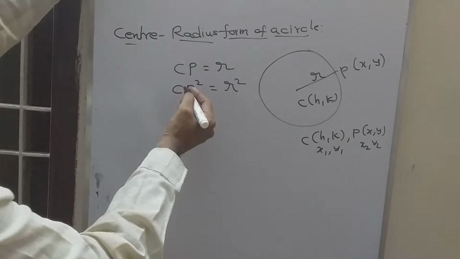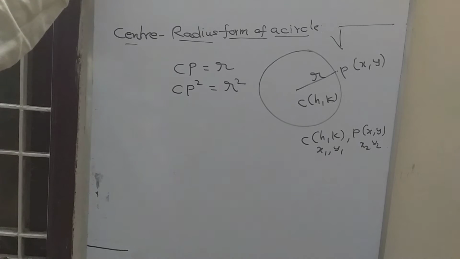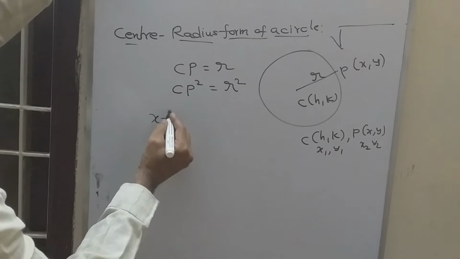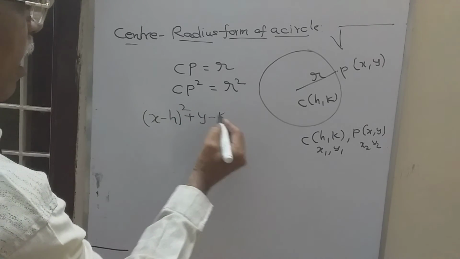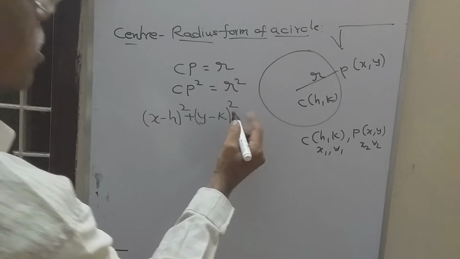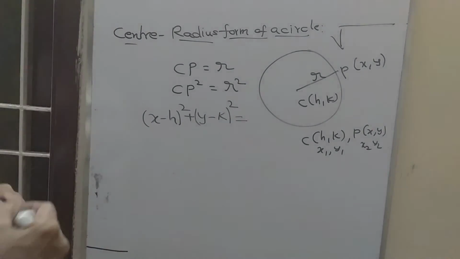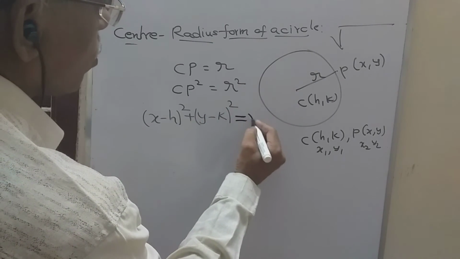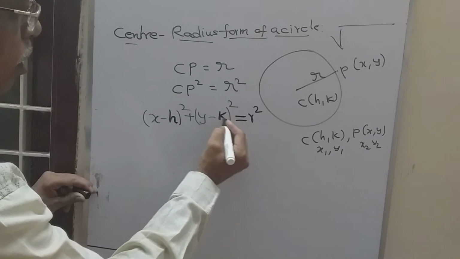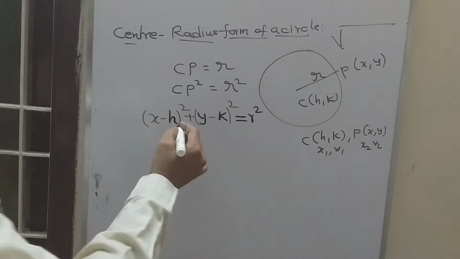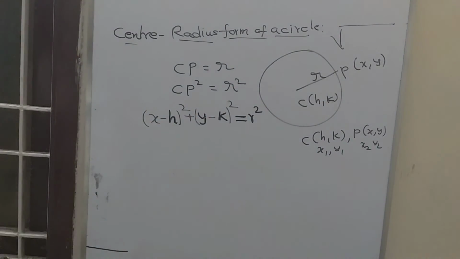So this (h, k) is called the center and r is known as the radius.